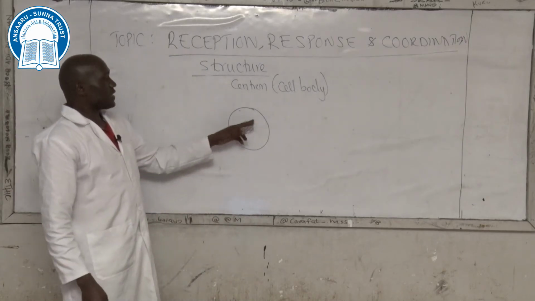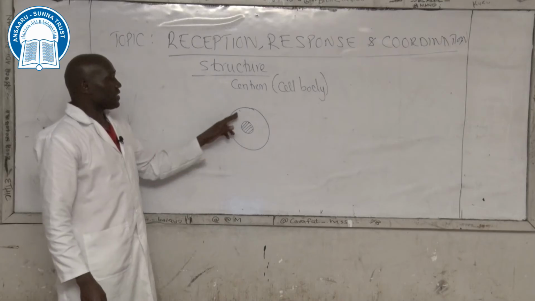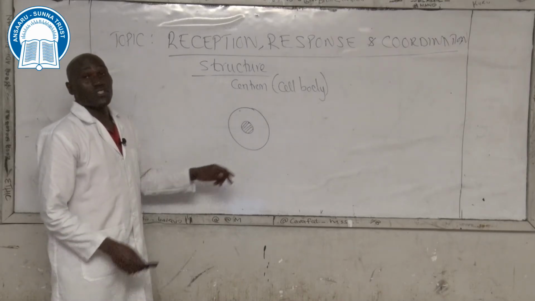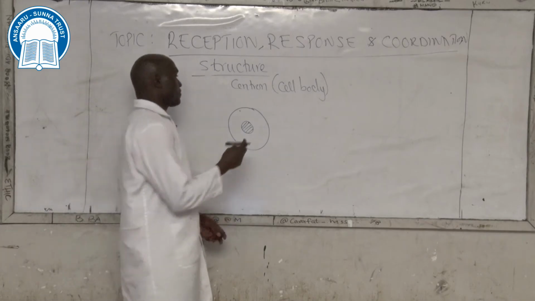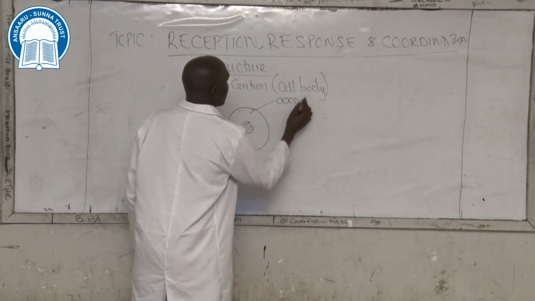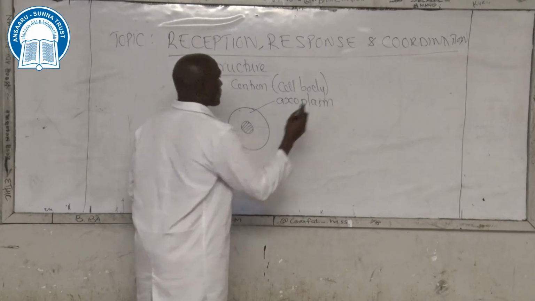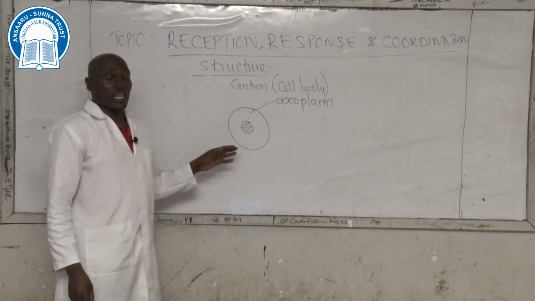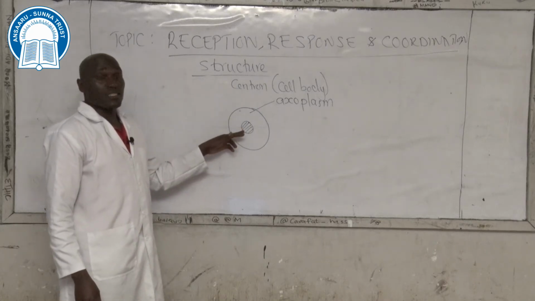Inside the centron or cell body, there is a cytoplasm. But this cytoplasm now is known as axoplasm. Axoplasm is a fluid which is in form of a gel in which the nucleus is suspended.